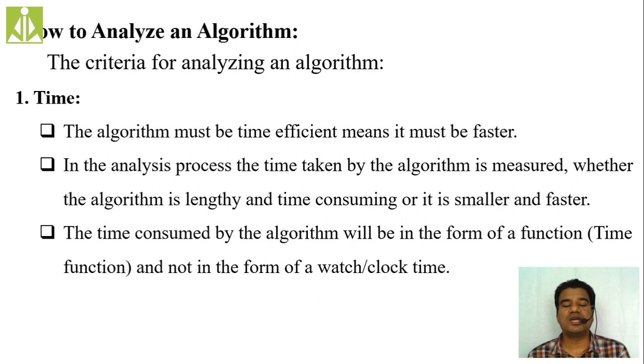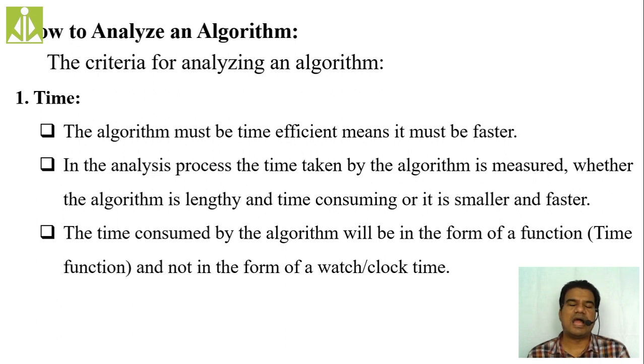The time consumed by the algorithm: whenever we are doing the comparison, whenever we are analyzing the time, we will not start a stopwatch and check the execution of that algorithm. Basically, whenever we are talking about an algorithm, we don't have any computer so far which can run it and give the output from the algorithm, isn't it? So generally, we don't do the time calculation in the form of watch time or clock time. We get the time calculation in terms of a mathematical function. In terms of mathematical functions, we'll get the time analysis.